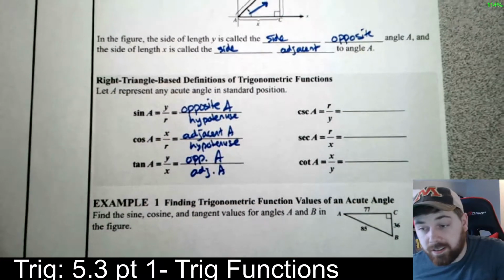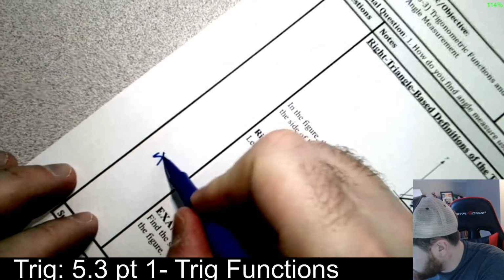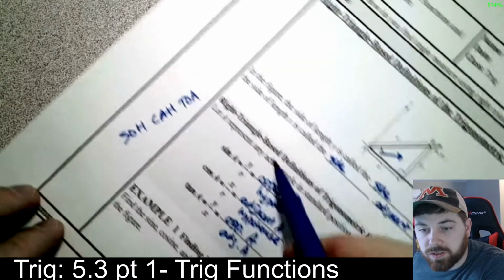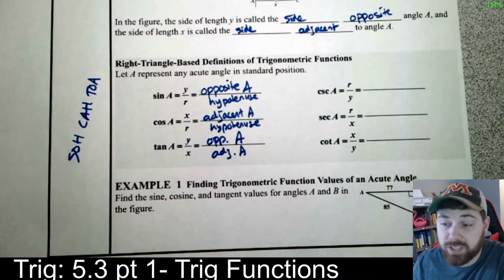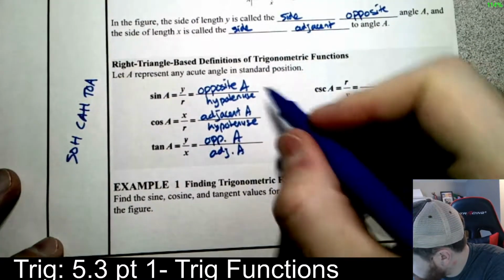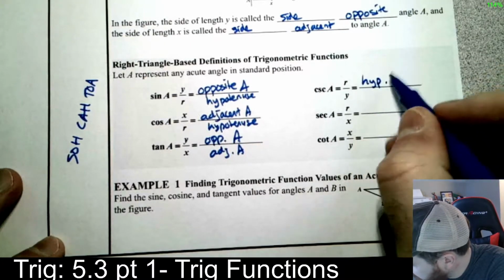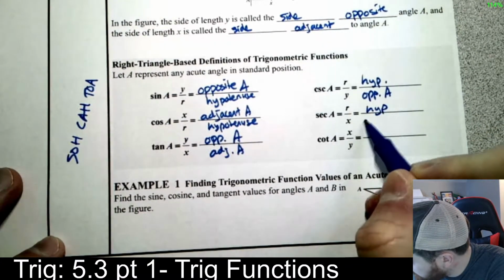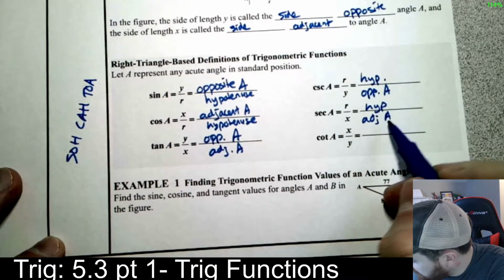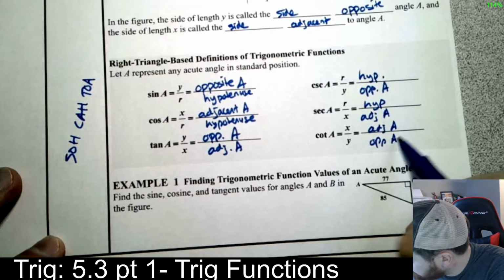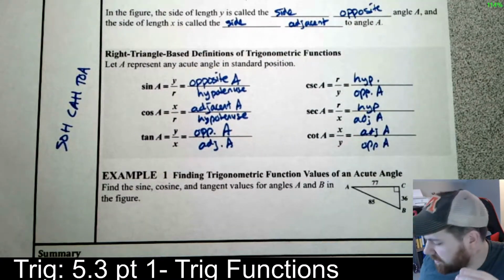Now you memorized this in 10th grade, right? You learned SOHCAHTOA, where sine is opposite over hypotenuse, cosine is adjacent over hypotenuse, and tangent is opposite over adjacent. That's something that you memorized. Now for the other three, remember that they are the reciprocal functions of the first three. So cosecant goes with sine, so it's just going to be this one flipped: the hypotenuse over the opposite of A. Secant is cosine flipped, so we have the hypotenuse over the adjacent of A. And cotangent is tangent flipped, so we get adjacent of A over opposite of A. So just another way to look at this, nothing crazy.